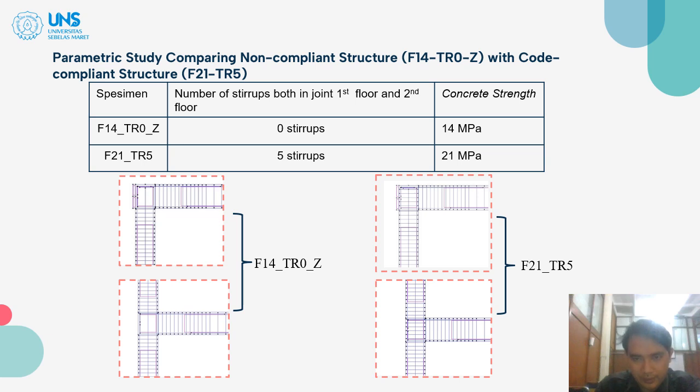This is the low compressive strength. And then the code-compliant F21TR5 has 5 stirrups on the first floor joint and the two-floor joint, with a higher concrete strength of 21 MPa.